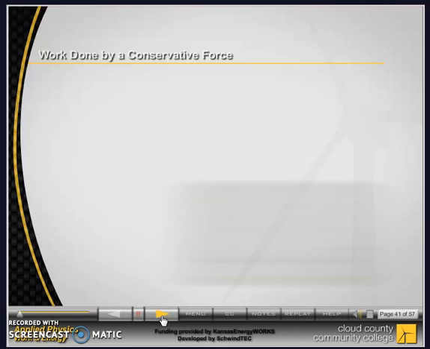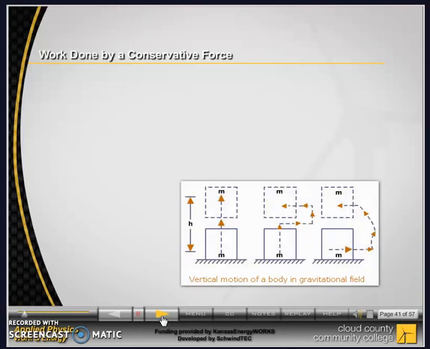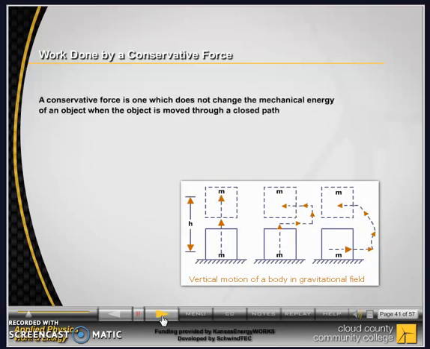We now see what is meant by the term conservative force. A conservative force is one which does not change the mechanical energy of an object when the object is moved through a closed path. A conservative force is a force which conserves mechanical energy.